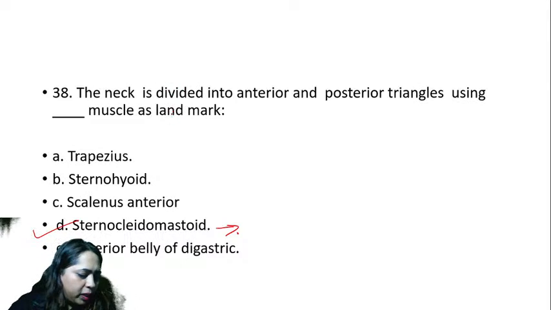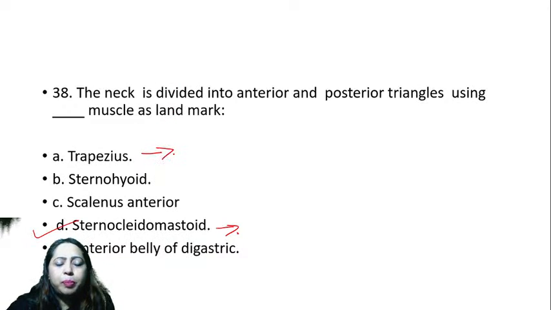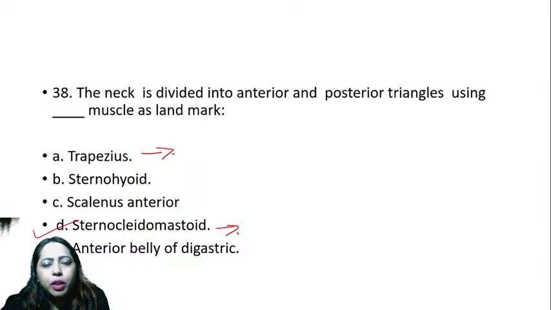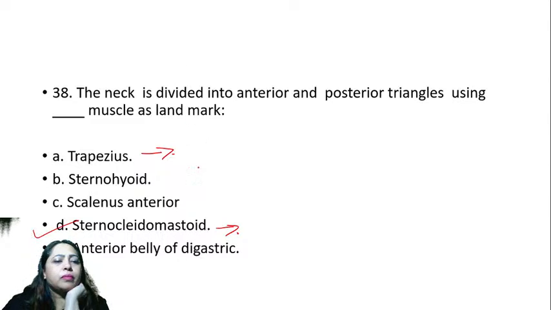One thing, can someone tell something special about trapezius muscle? So what is the nerve supply of trapezius muscle? Does anyone know what is the nerve supply of trapezius? It is the spinal accessory.